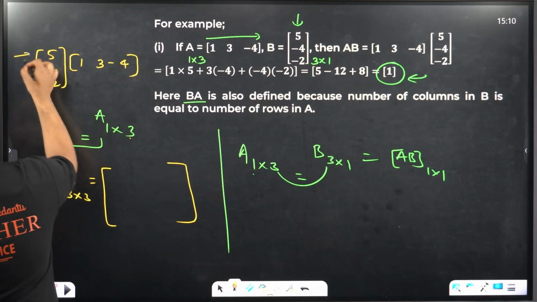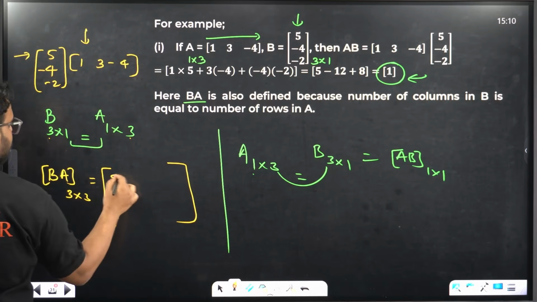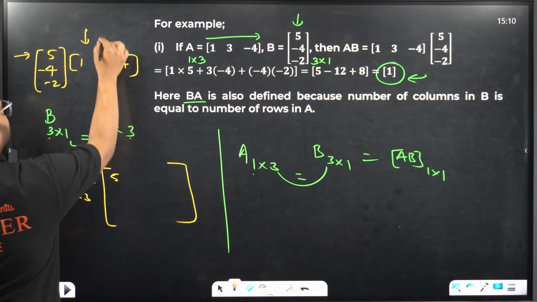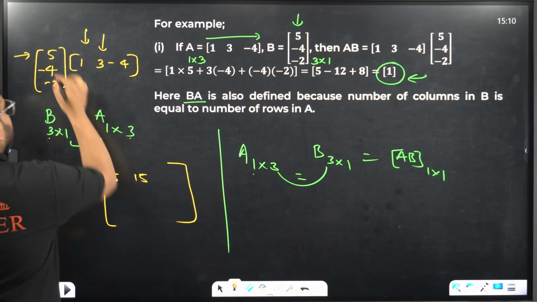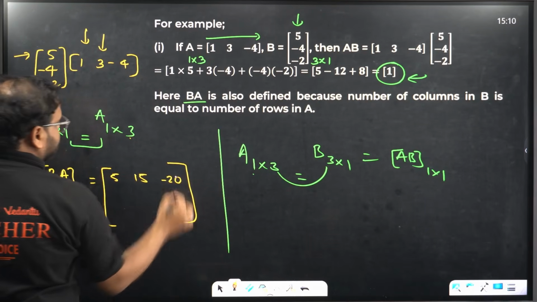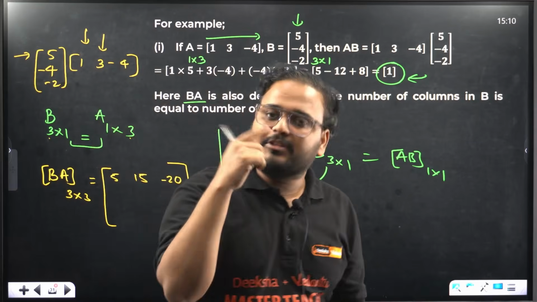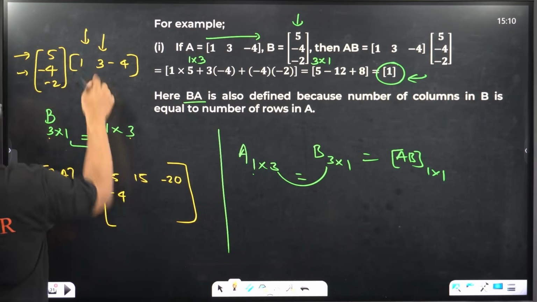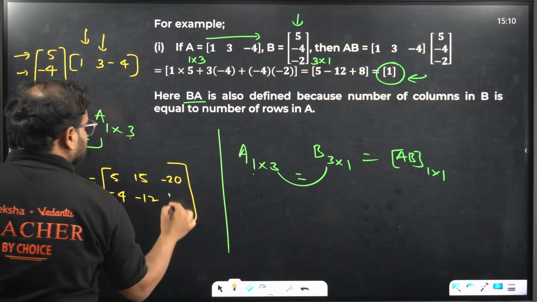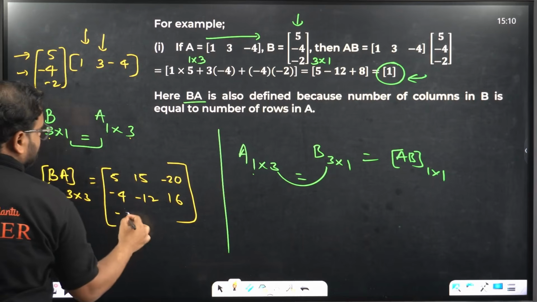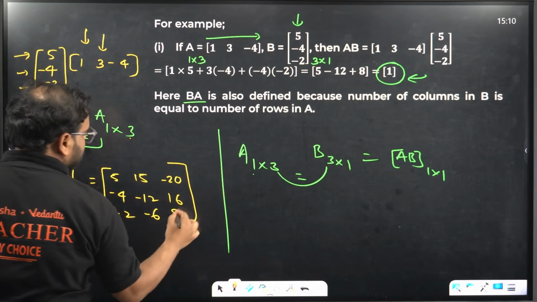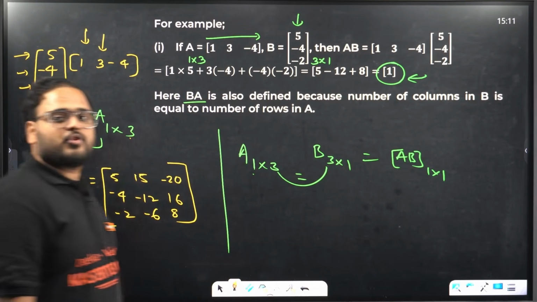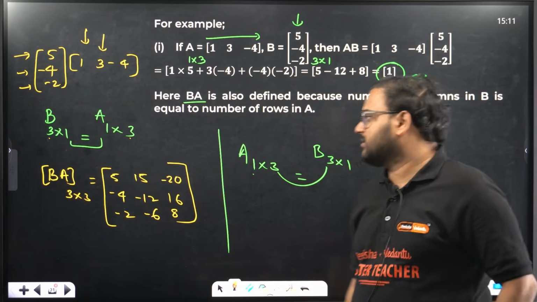What did I mention? Row to column. So 5 into 1. One row, one column gives you one element. 5 into 1 is 5. 5 into 3, that's first row, second column, that's 15. 5 into minus 4, that's how much? Minus 20. I hope you are clear. Now try with the second row. Minus 4 into 1, that's minus 4. Minus 4 into 3, minus 12. Minus 4 into minus 4, that's 16. Minus 2 into 1 is minus 2, minus 6 and plus 8. This is the case of AB when the element is 1, and BA is a 3 cross 3 order square matrix. I hope this is clear.